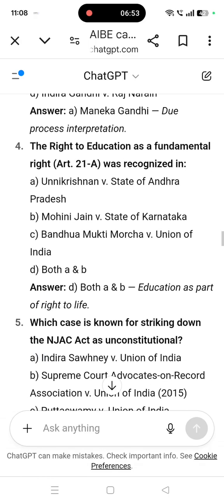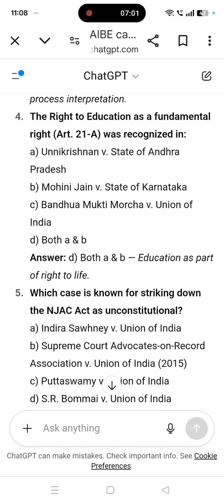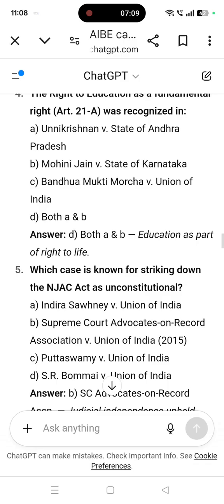The right to education as a fundamental right, Article 21A, was recognized in Unni Krishnan versus State of Andhra Pradesh, Mohini Jain versus State of Karnataka. Both A and B. Education as part of right to life.